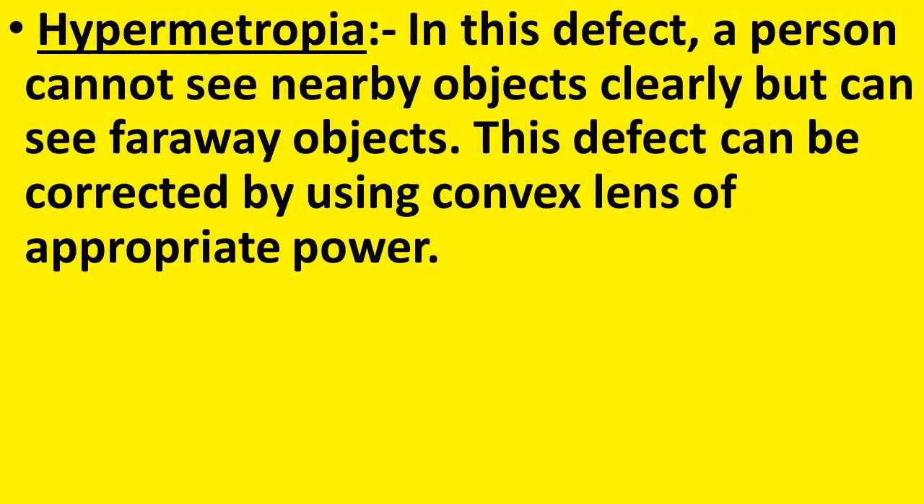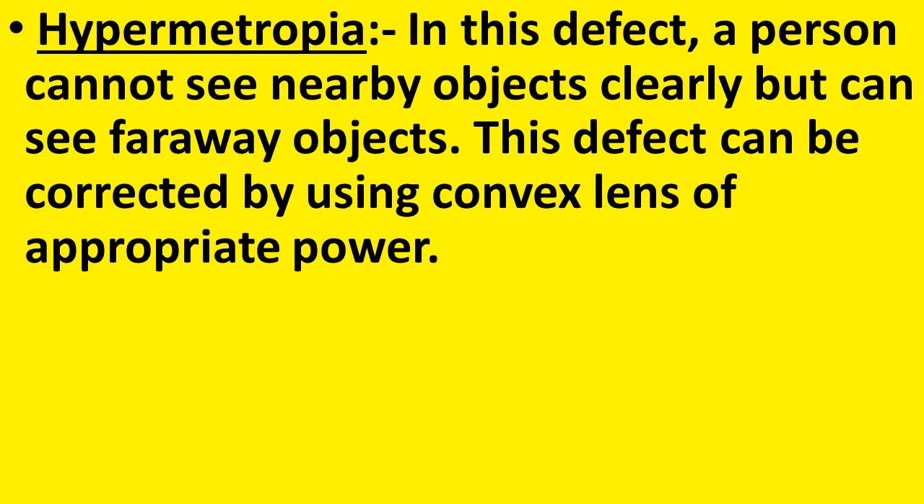The next defect is hypermetropia. In this defect, a person cannot see nearby objects clearly but can see faraway objects. This defect can be corrected by using a convex lens of appropriate power. So here in hypermetropia, the image is formed behind the retina.